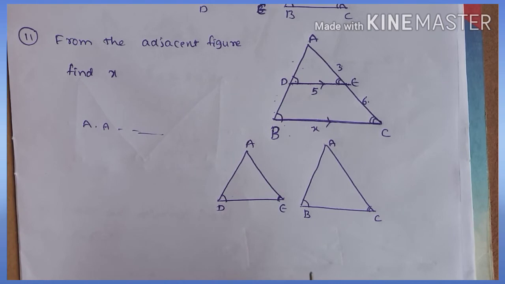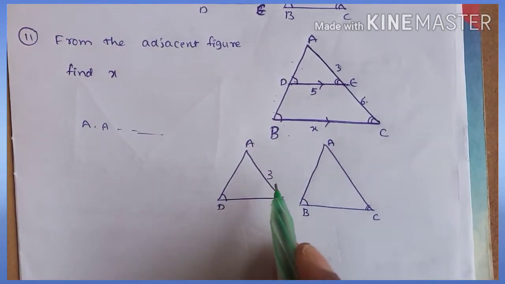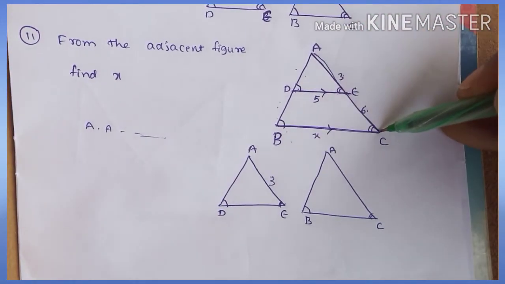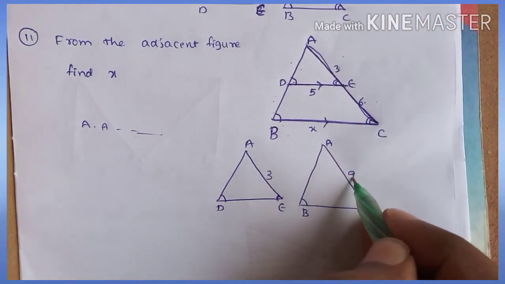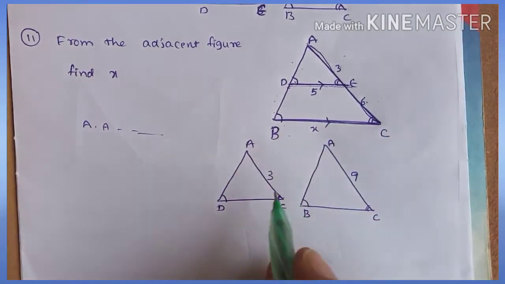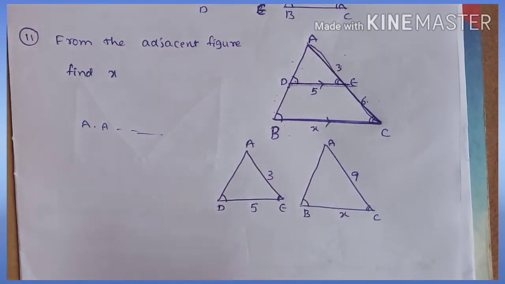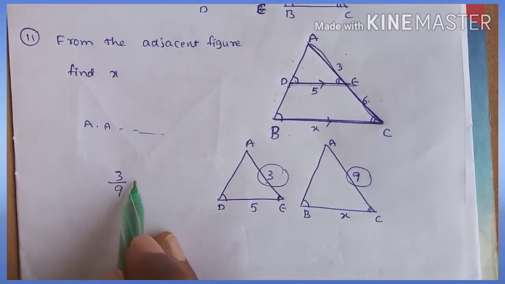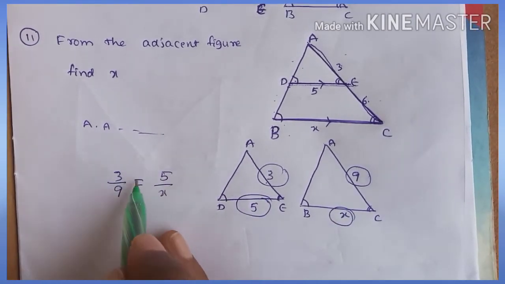Now first side by first side. Here what is the first side? 3. So this triangle's side is equal to 3. In the second triangle, the big triangle, the side is the total side, 6 plus 3 is equal to 9, not 6. Okay? Now second side by second side. The second side here is 5, and here it is x. We can apply first side by first side: 3 by 9 is equal to second side by second side, 5 by x.